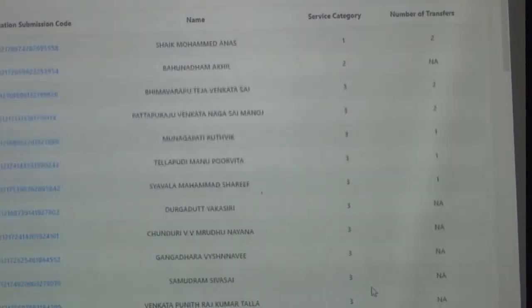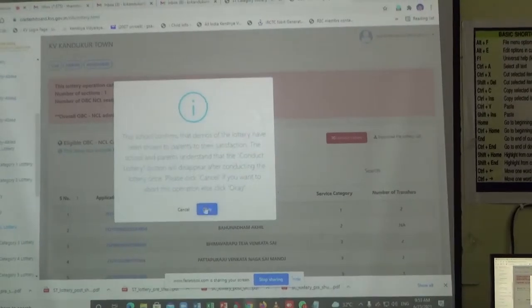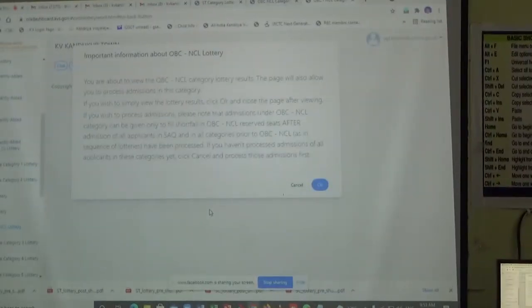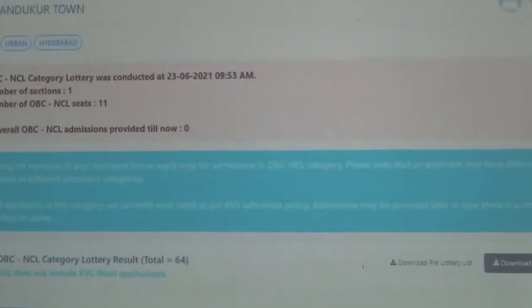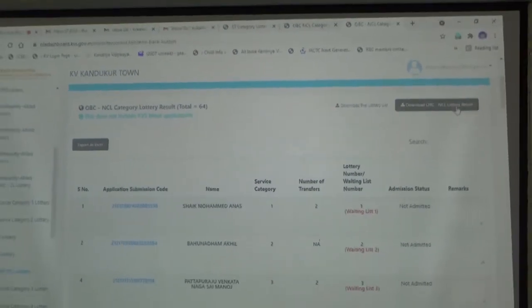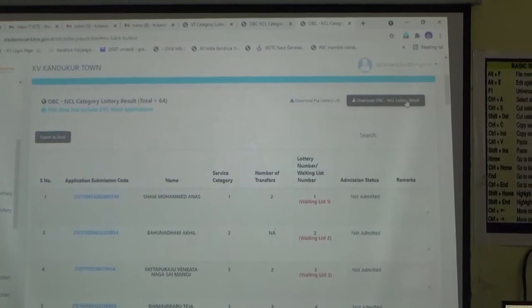How many seats are reserved? 11. 11 seats. Now conductor. How many, madam?